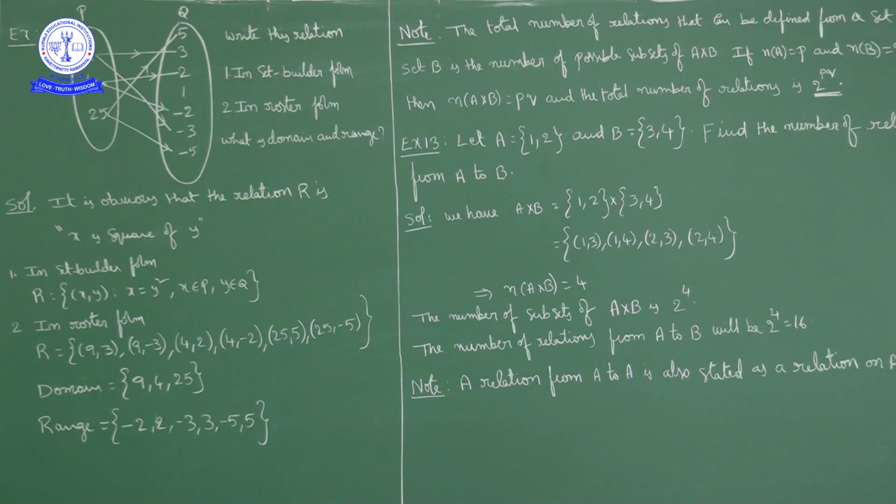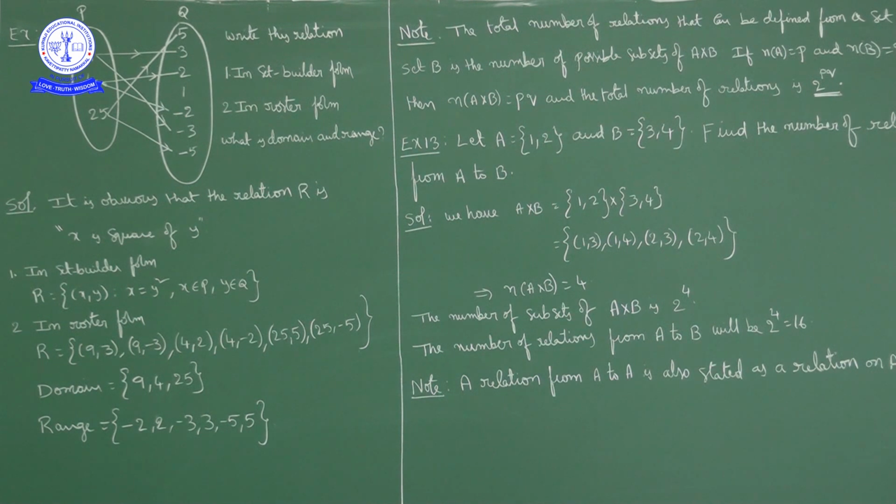Next, I'll give a note here. The total number of relations that we can define from a set A to set B: how many relations can we define? The total number of relations that can be defined from a set A to set B is the number of possible subsets of A cross B.